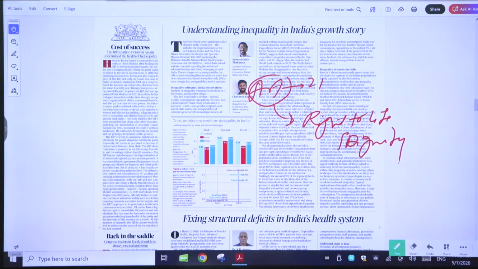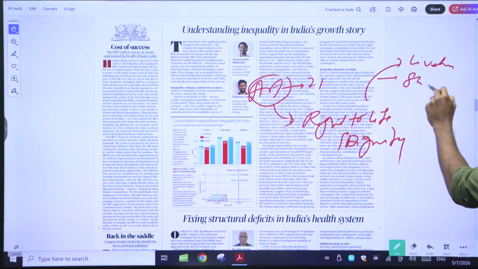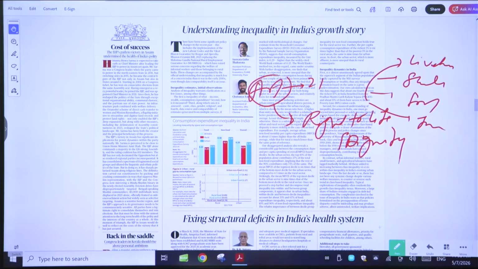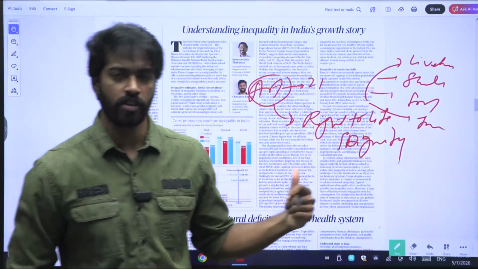When it comes to the right to life and dignity, obviously any person would want to have a dignified life, meaning proper livelihood, shelter, food, or income. All of these aspects are there under Article 21. So what does Article 21 say? Article 21 says that there is a right to life.